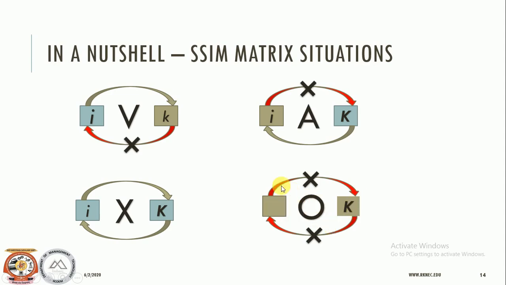So when we say that we are forming the structural self interaction matrix, our matrix should contain these V, A, X and O entries. Apart from these 4 symbols, we shall not have any other entries in our SSIM. Please note this, that whenever we construct the SSIM, we should not have any symbol other than VAXO.